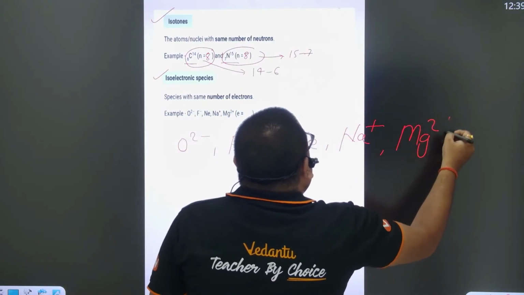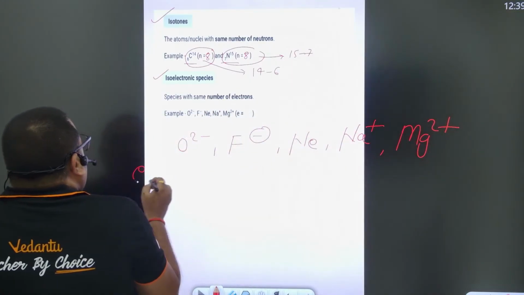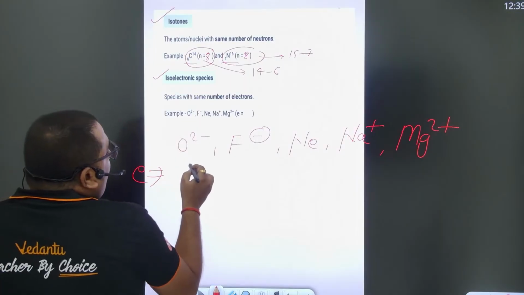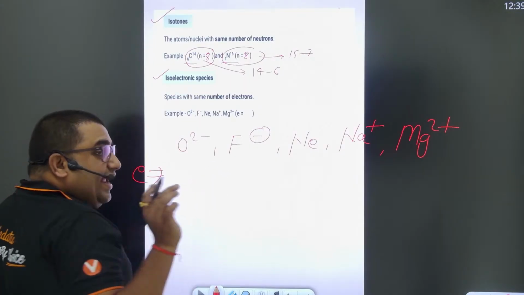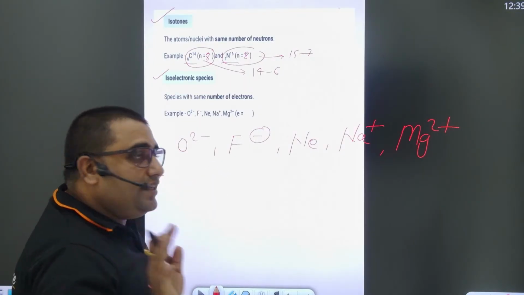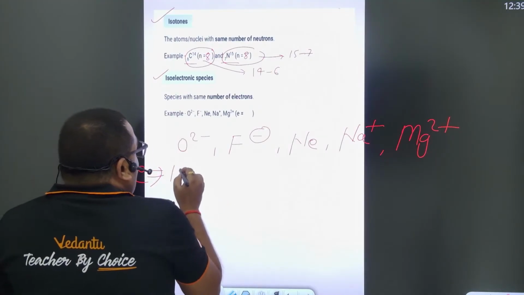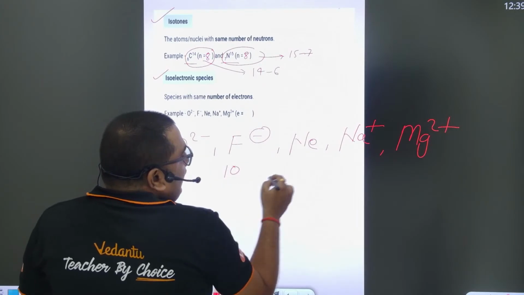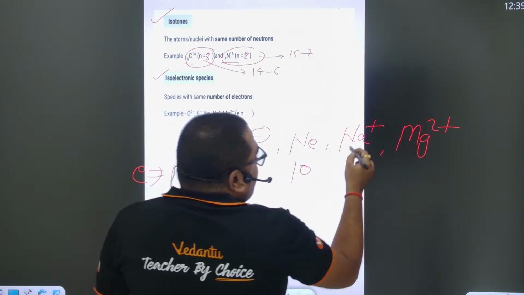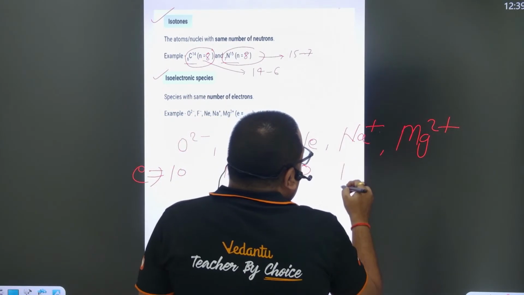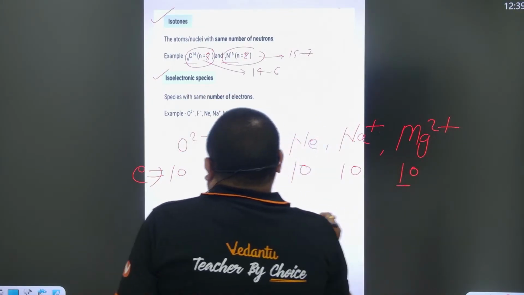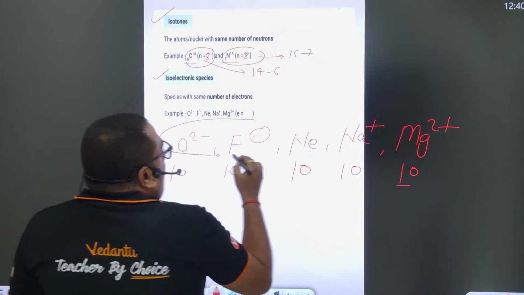Calculate the number of electrons in each case. The atomic number of oxygen is 8 and there is a 2 minus charge, so total electrons are 8 plus 2, that is 10. For F minus, 9 plus 1, that is 10. For Ne, 10. For Na positive, 11 minus 1, that is 10. For Mg2 positive, 12 minus 2, that is 10.